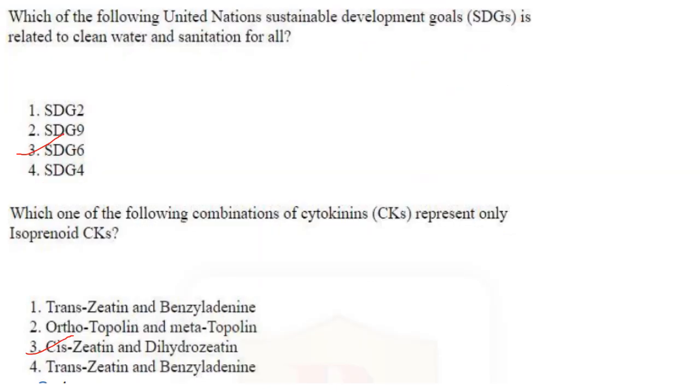Then next one. Which of the following United Nations Sustainable Development Goals is related to clean water and sanitation for all? SDG 6. Answer is option 3. Which of the following combination of cytokines represent only isoprenoid cytokines? Cis-zeatin and dihydrozeatin. Answer is option 3.